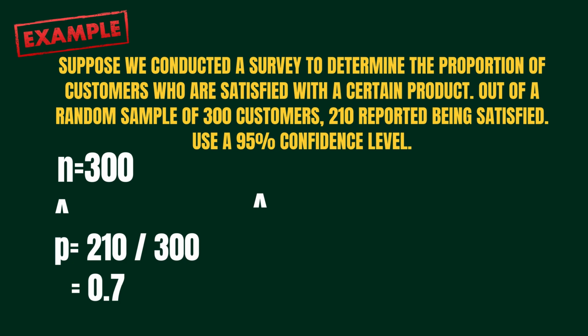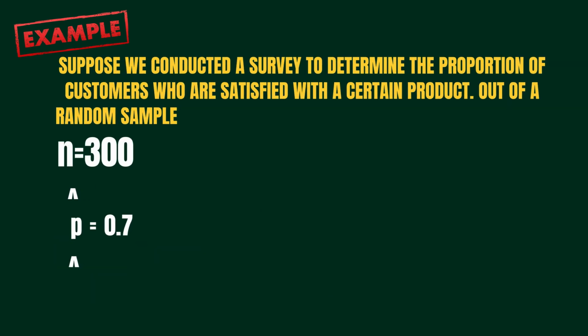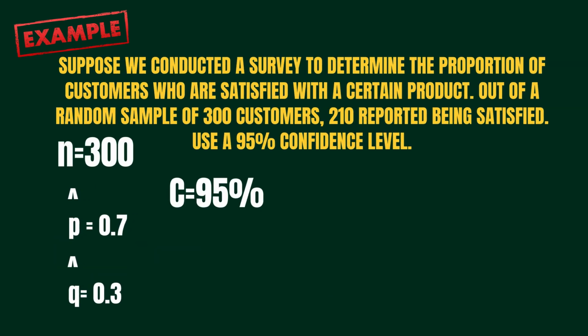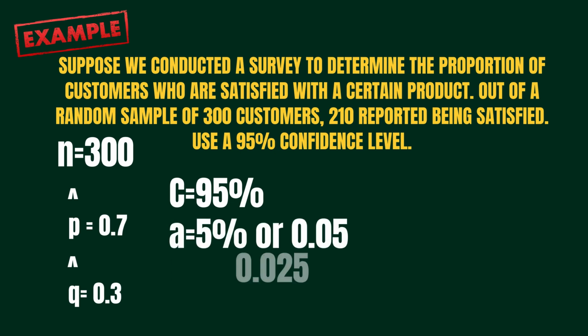Next is the q hat, which is the complement of the sample proportion, whose formula is 1 minus p hat. So 1 minus 0.7 is 0.3. Therefore, the value of our q hat is 0.3. Next is the confidence level of 95%. Our alpha is 5%. Alpha over 2 is 2.5%, or 0.025.